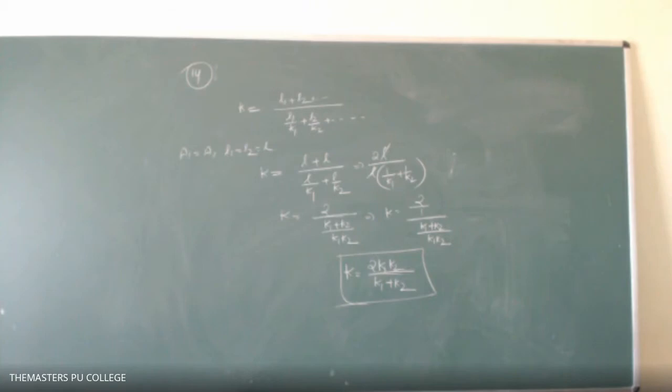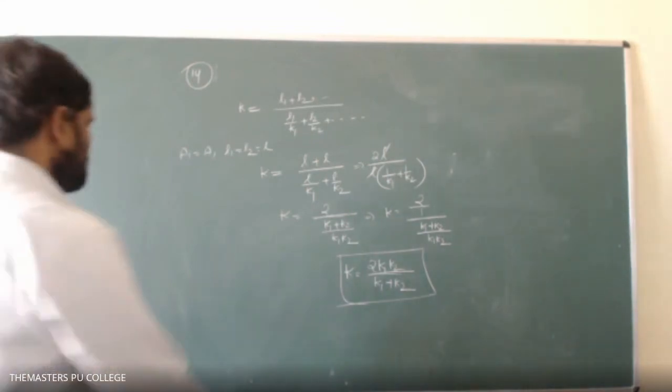The temperature of the part of the boiler in contact with the flame will be, okay. Let us see this one.